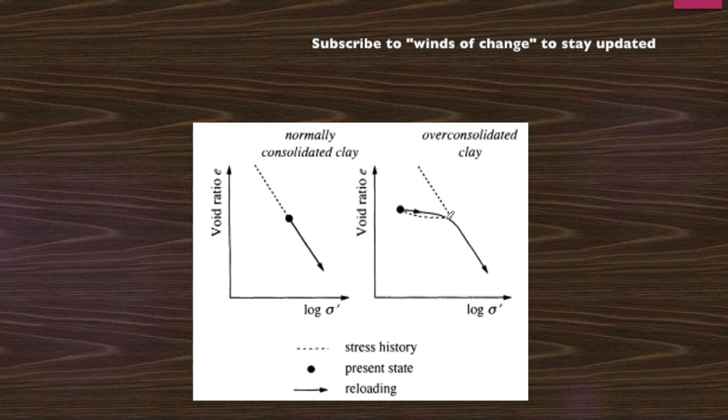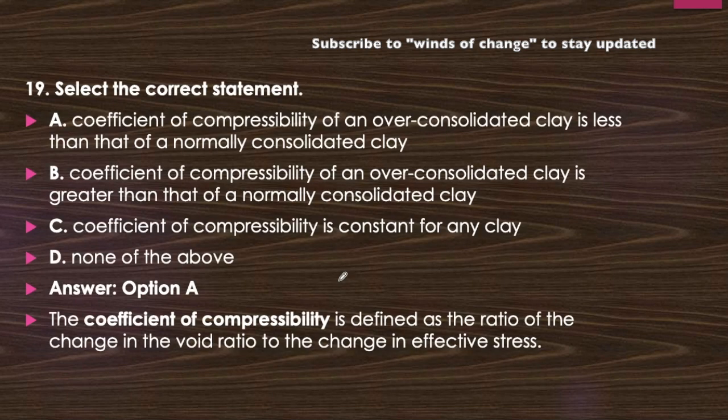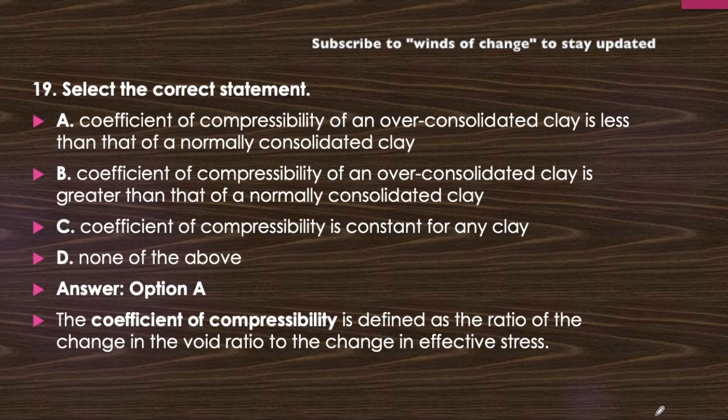So here you obtain this slope is lesser and this slope is higher between e and log of sigma. You can see here this slope is more, so obviously the coefficient of compressibility of normally consolidated clay will be more than that of the over consolidated clay. Okay, so answer A will be the correct one. What is coefficient of compressibility? It is the ratio of the change in void ratio to the change in the effective stress. Okay, got the point here? Moving on to the next question.